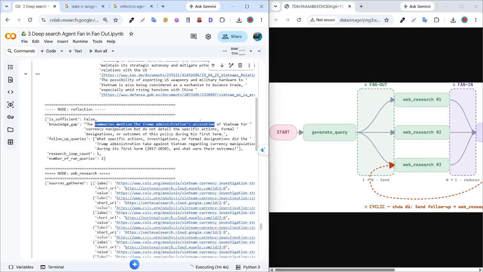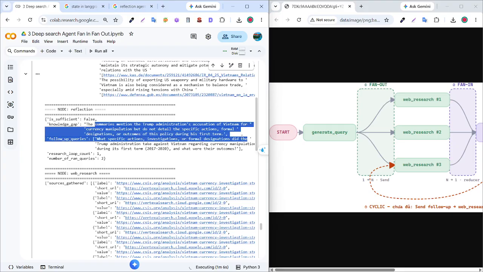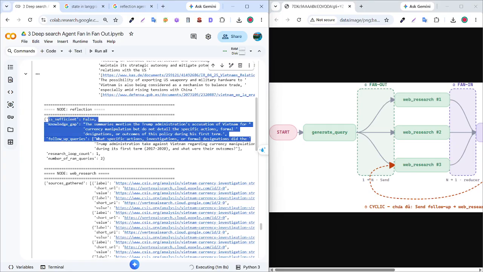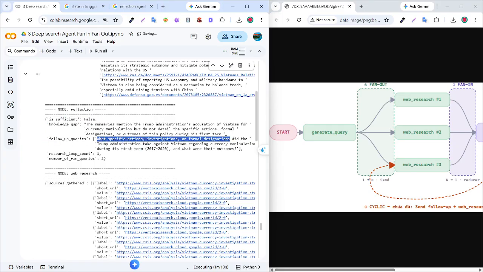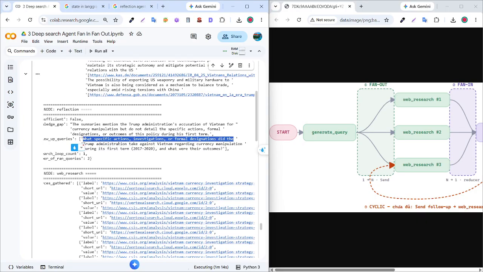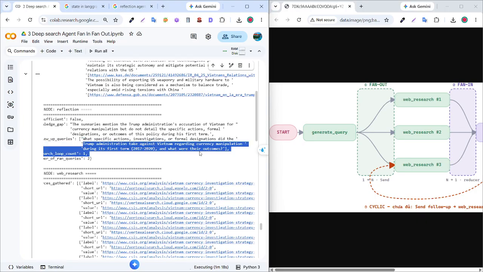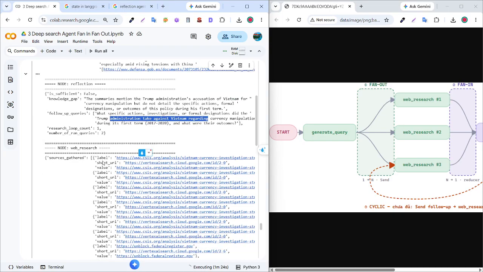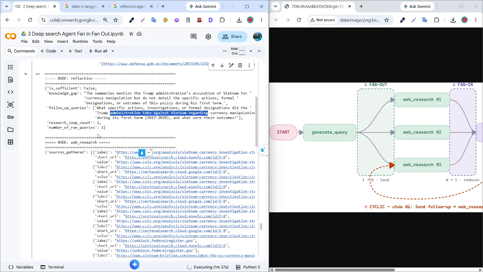The reflection will get the information and we will reflect on it for the AI generative. The AI needs to check the administration again regarding Vietnam. So the next block is the second loop.